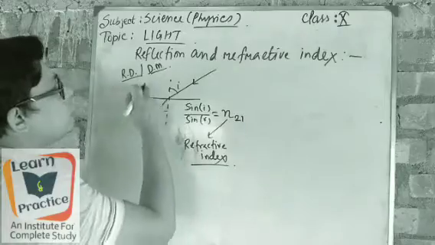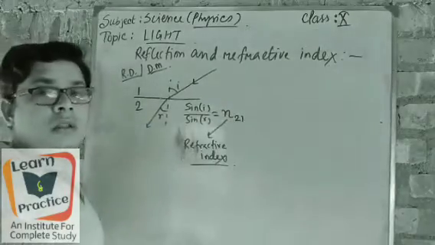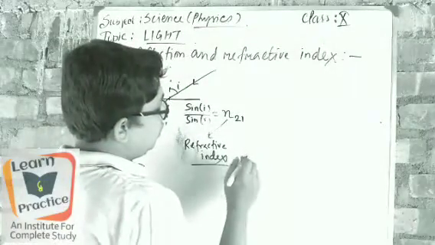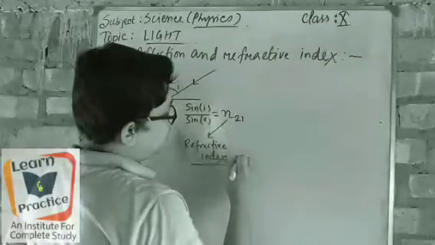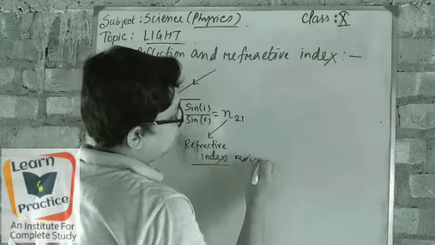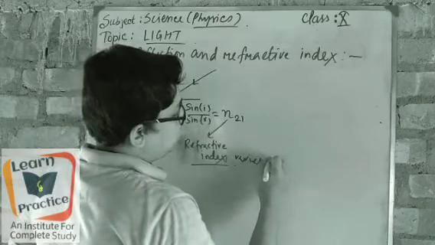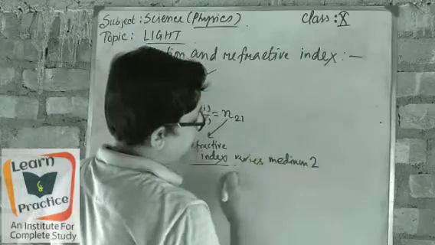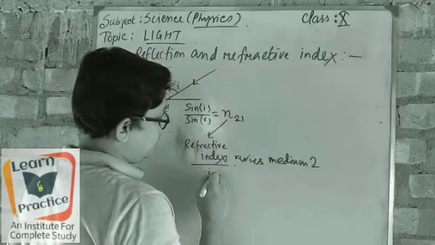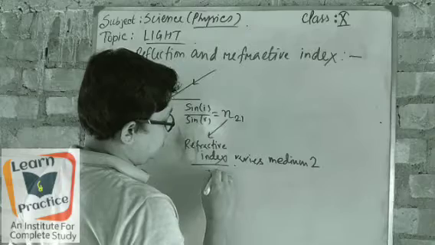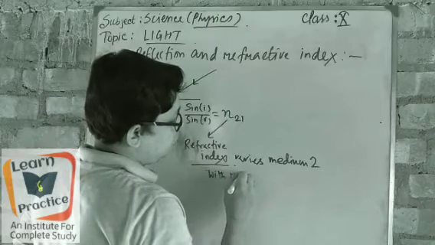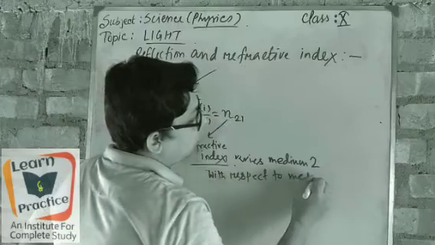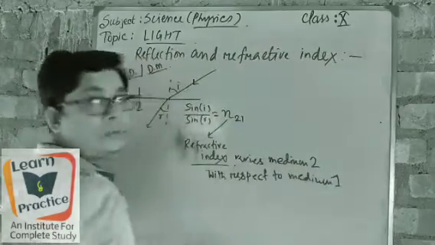Why have I written these two numbers in this way, as 21? No, it is not twenty-one. It is saying the refractive index of medium 2 with respect to medium 1.